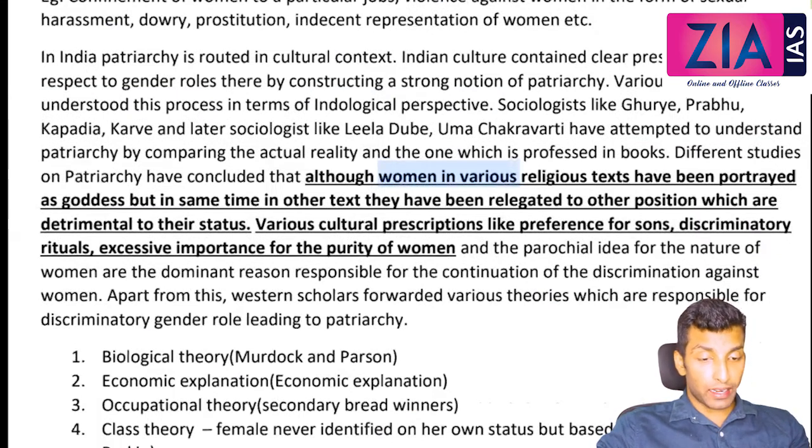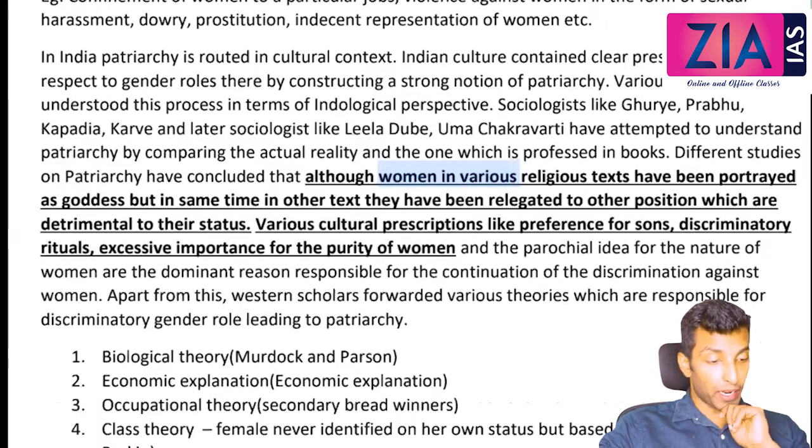In India, patriarchy is rooted in cultural context. Indian culture contains clear prescriptions with respect to gender roles, thereby constructing a strong notion of patriarchy. Various sociologists have understood this process in terms of an Indological perspective. Sociologists like Ghurye, Prabhu, Kapadia, Irawati Karve, and later sociologists like Leela Dube and Uma Chakravarti have attempted to understand patriarchy by comparing the actual reality and the one which is professed in books.